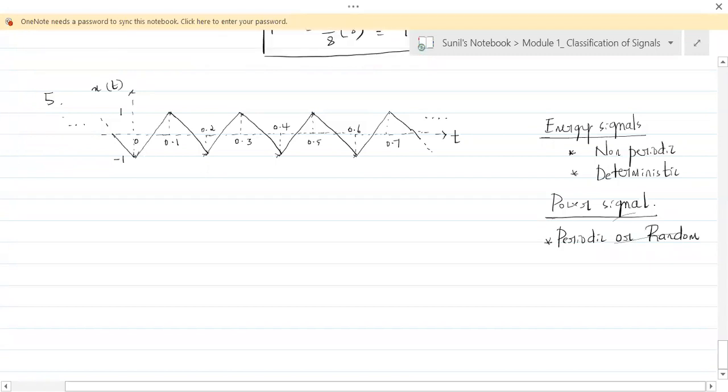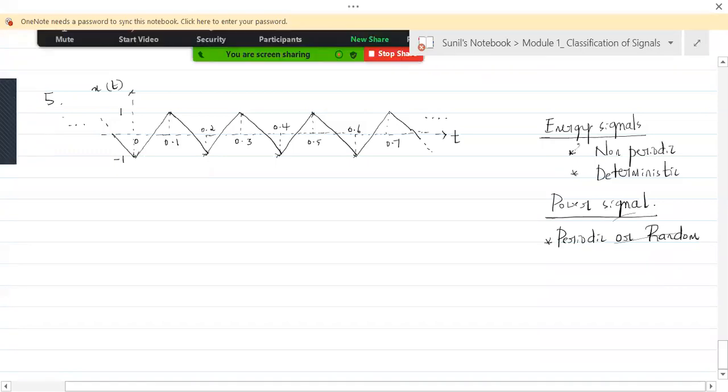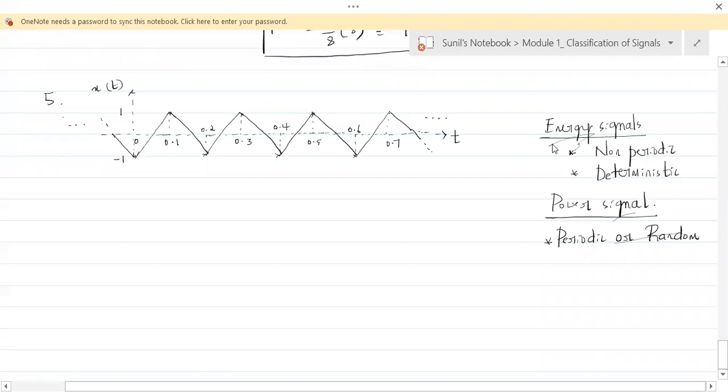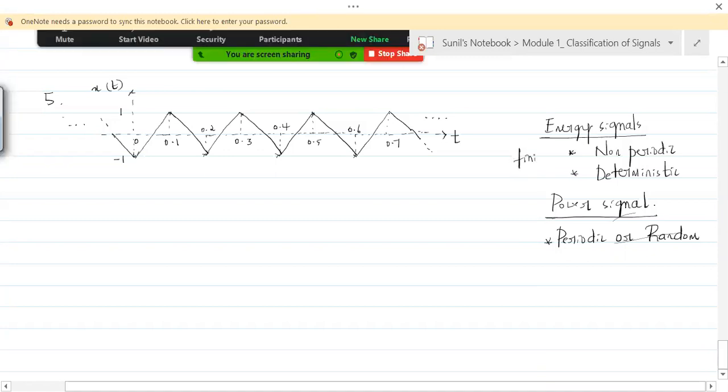If we take the length of the energy and power signals, everybody just see here. The length of an energy signal is finite, it's a finite length signal.